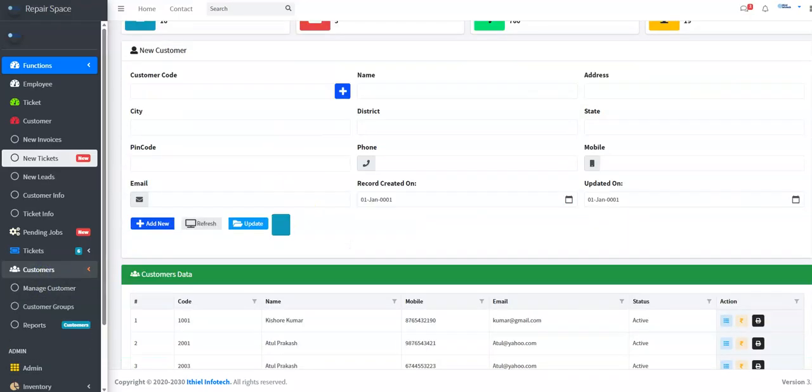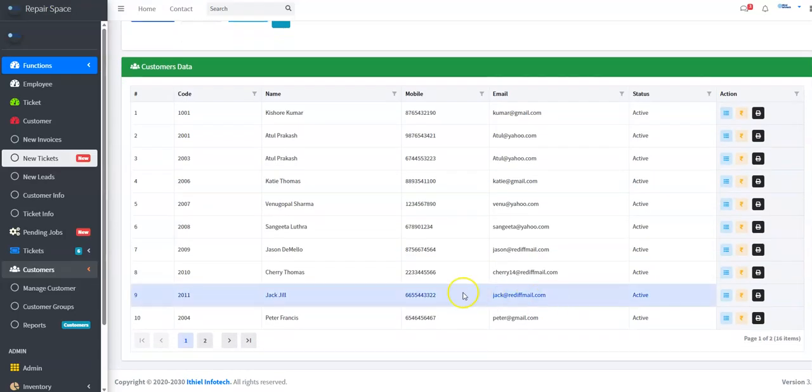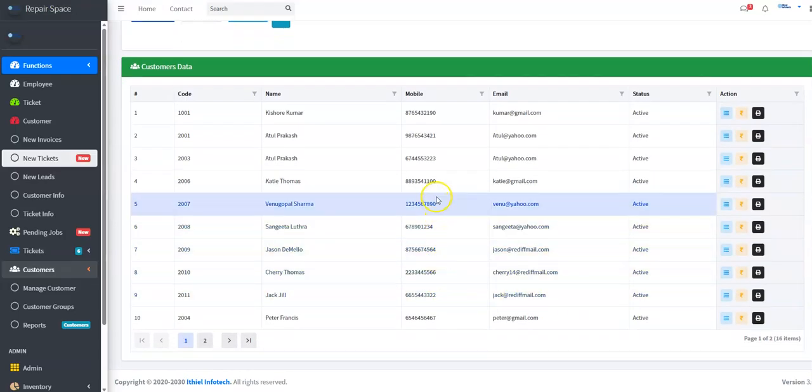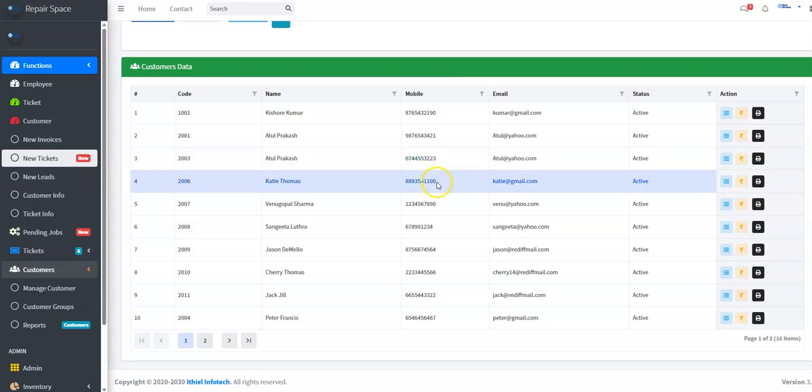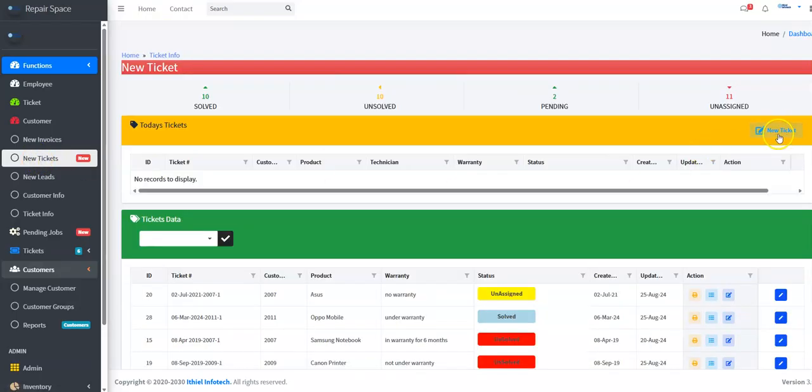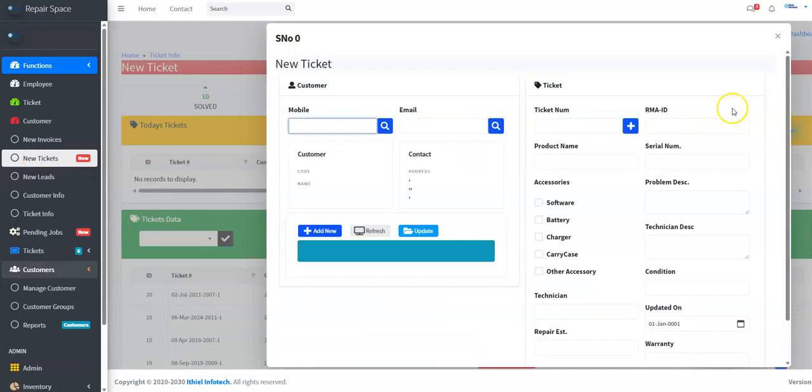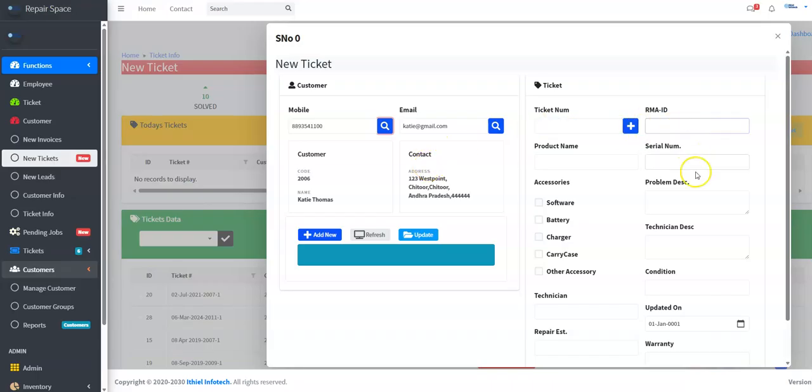The customer's record is entered here, and once the customer record is entered in this, we use the customer's mobile number and create a new ticket. The new ticket button is clicked and then this panel opens up. Here we enter the mobile number and we create a new ticket.